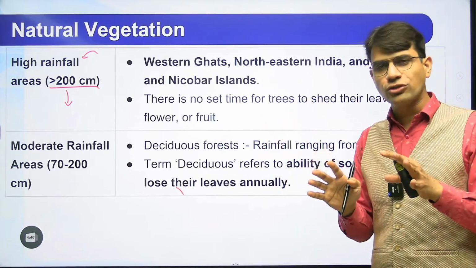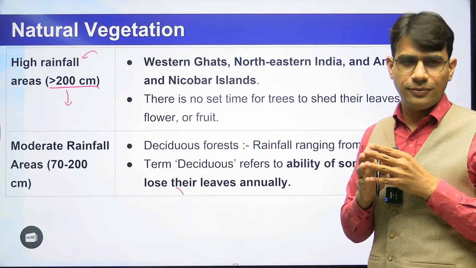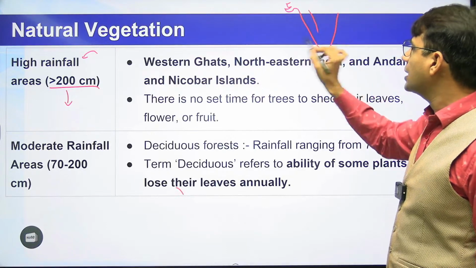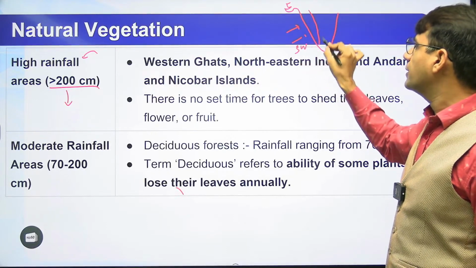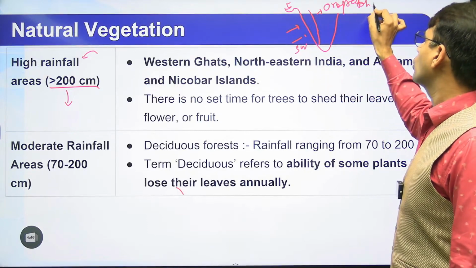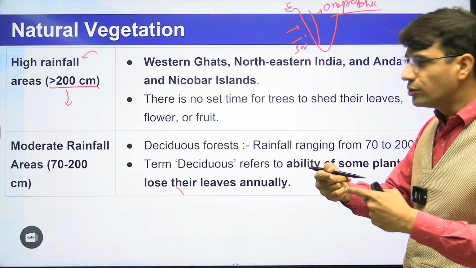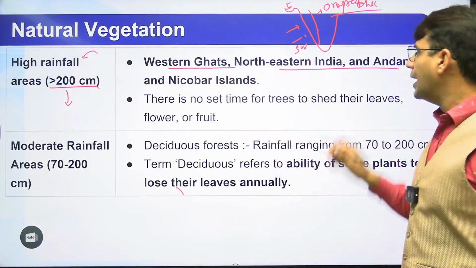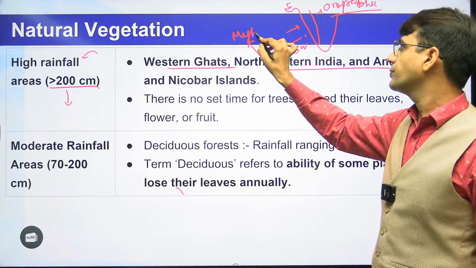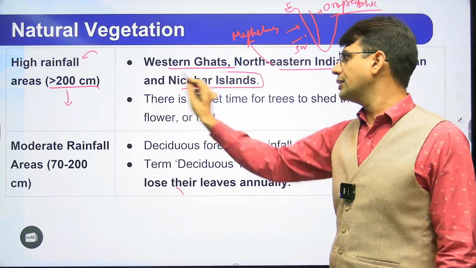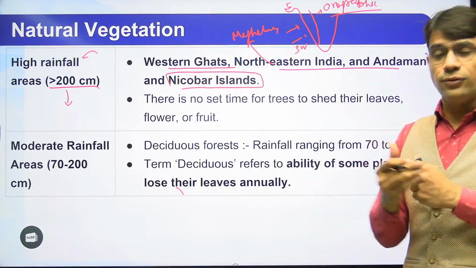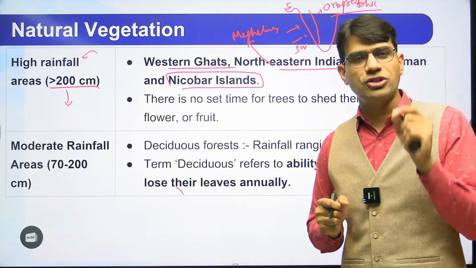सो फर्स्ट ऑफ ऑल आई वुड लाइक टू टेल यू कि वेयर इन इंडिया वी हैव हाई रेनफॉल on the western ghat, because you know very well कि western ghats are on this side, and when the southwest monsoon comes they act as a barrier, so orographic rainfall happens over here, and this orographic rainfall leads to more rainfall in the western ghat as well as in the northeastern India. Northeastern India means that is Meghalaya plateau. In Meghalaya plateau region, along with that the Andaman and Nicobar region, these are the areas जहाँ पे 200 सेंटीमीटर से ज्यादा रेनफॉल जो है वो देखने को मिल जाता है।